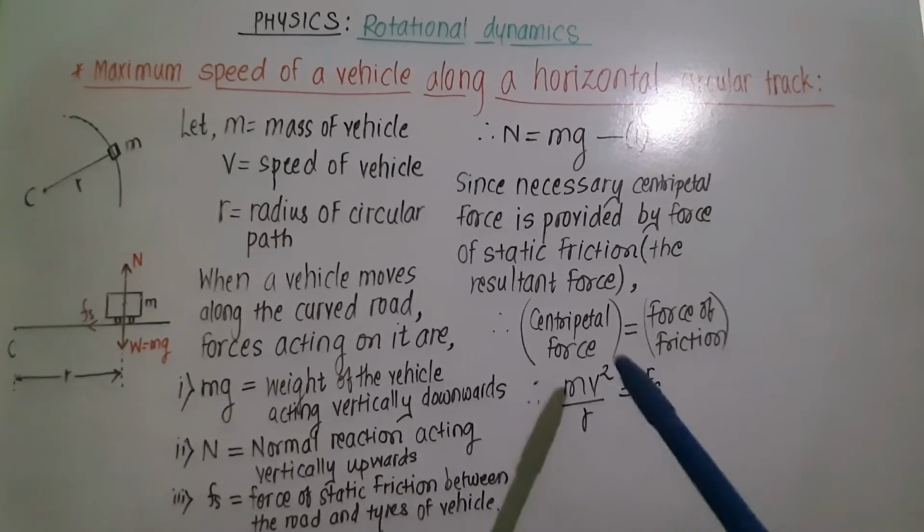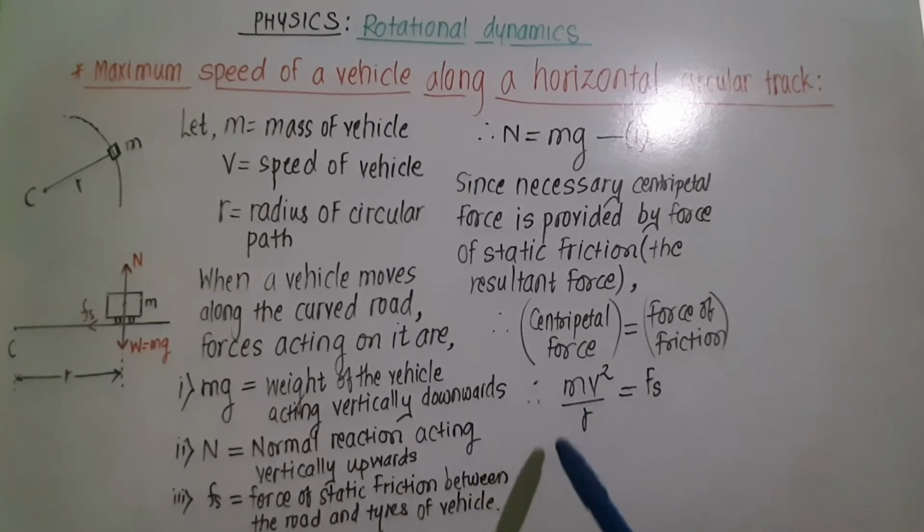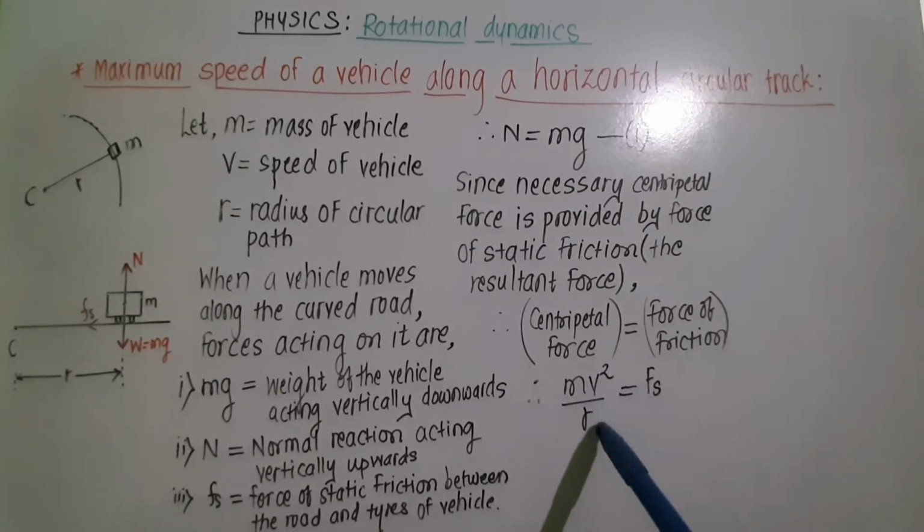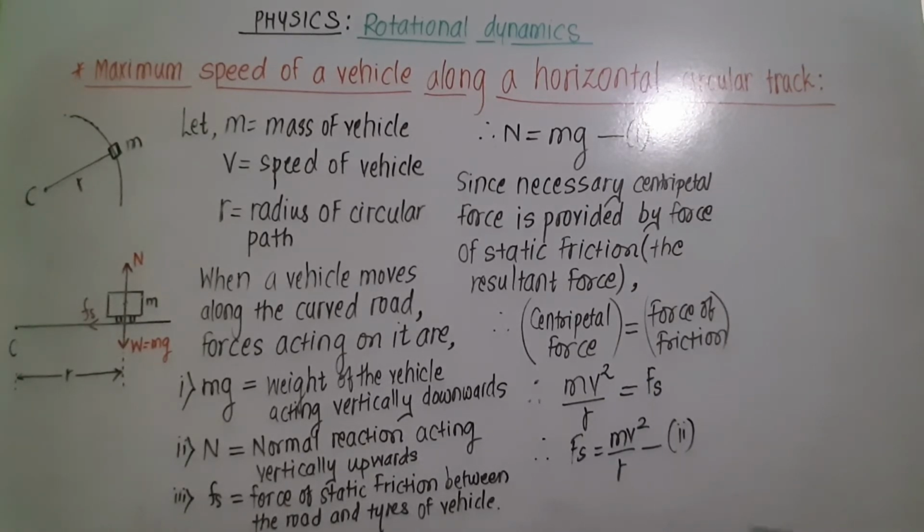We have seen the formula for centripetal force. It is m r omega square, or it is equal to m v square upon r. So we get m v square upon r is equal to Fs, or force due to friction is equal to m v square upon r. Let this be equation 2. This situation can be considered according to the frame of reference of this vehicle also.